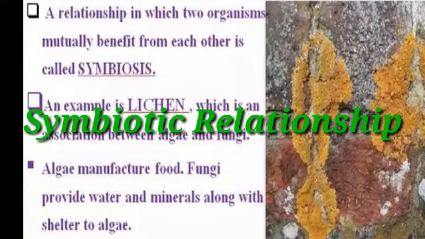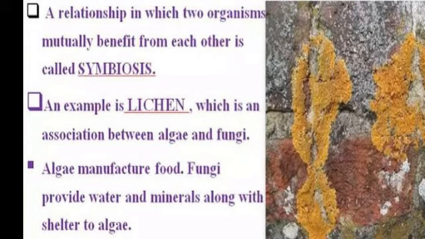A relationship in which two organisms mutually benefit from each other is called symbiosis. An example for symbiosis is lichen, which is an association of algae and fungi. Algae manufacture food, and fungi provide water and minerals along with shelter to the algae.